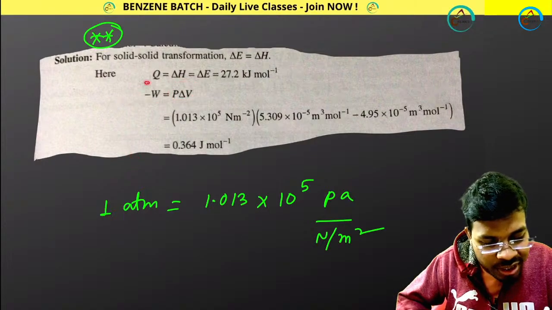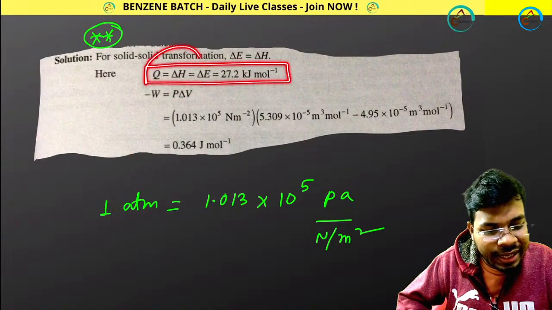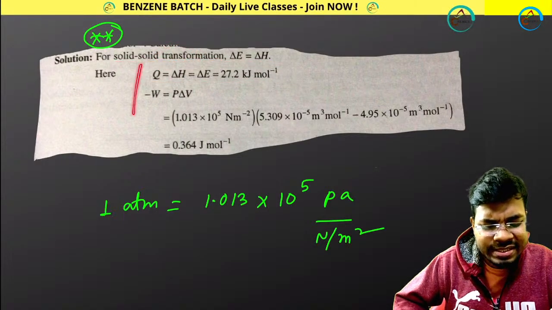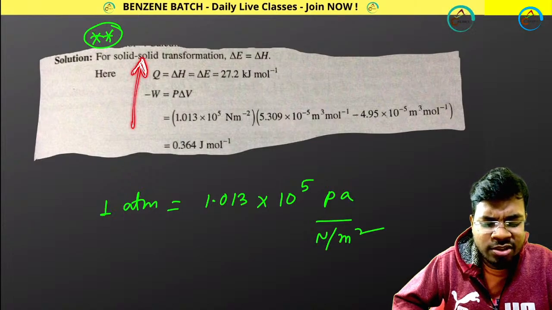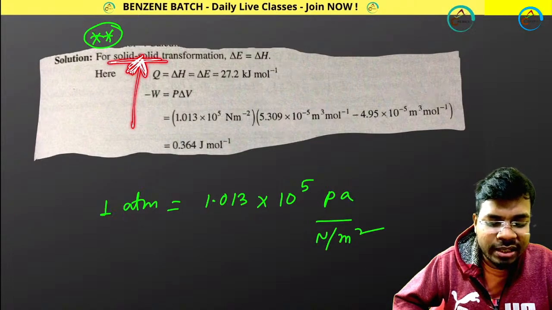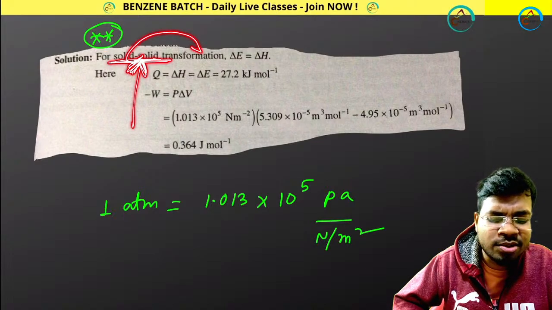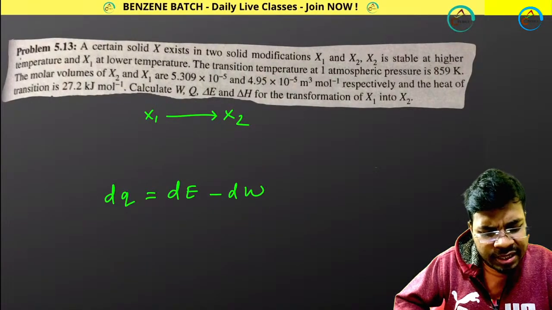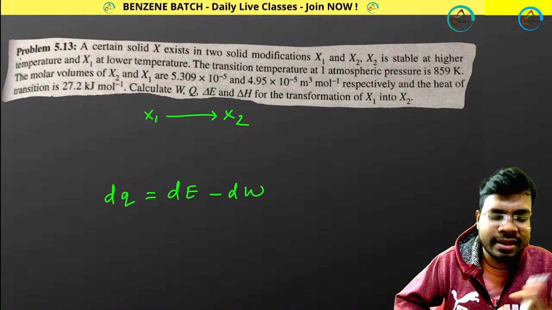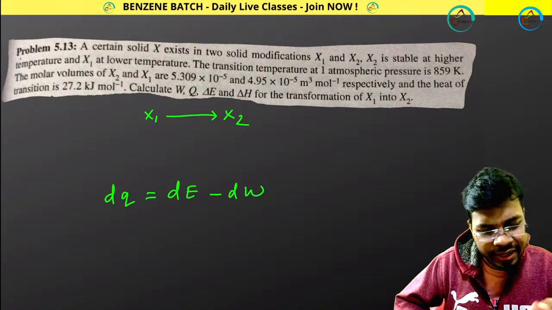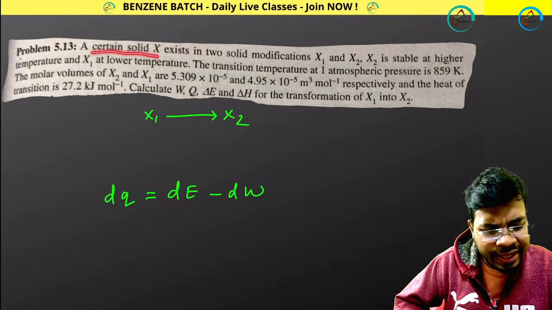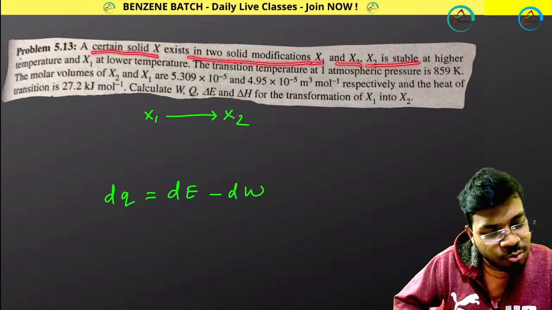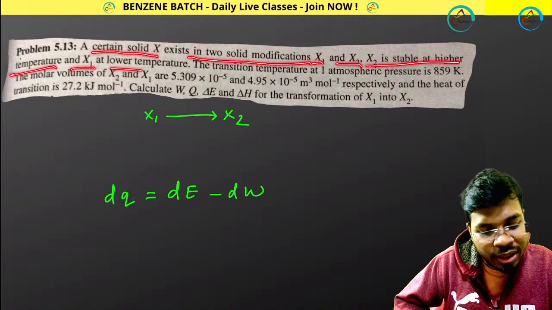And why is Q becoming equal to delta H? Because it is a solid transformation. I cannot explain it in terms of this change, because this is actually a physical change, a solid to another solid transformation, not a chemical change. Volume is not changing too much, and pressure is not changing much. So that's why it is written: a certain solid X exists in two solid modifications, X1 and X2. X2 is more stable at higher temperature, X1 at lower temperature.